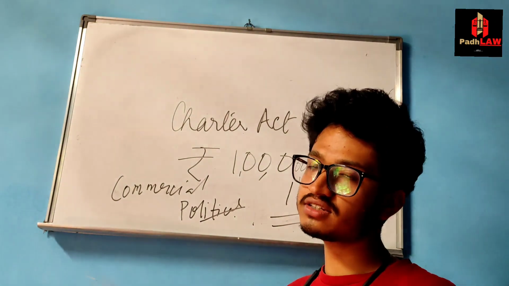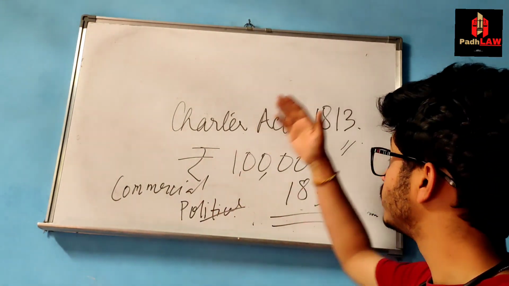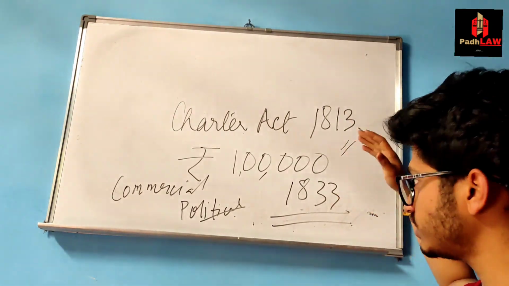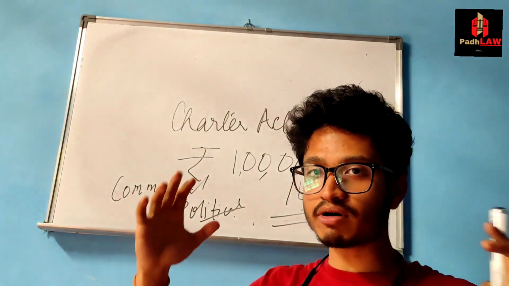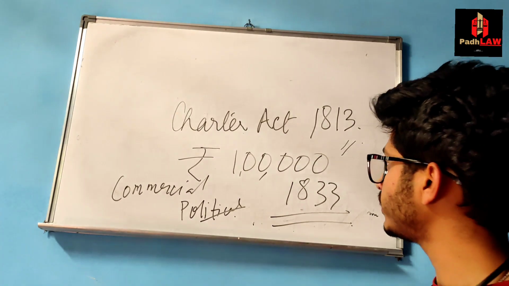With every successive act जो renew करना पड़ा, the lease was renewed every 20 years. 1793, फिर 13, फिर 33. With every successive act, कंपनी का पावर घटता गया and गवर्नमेंट का पावर बढ़ता गया. So this is what this act did.